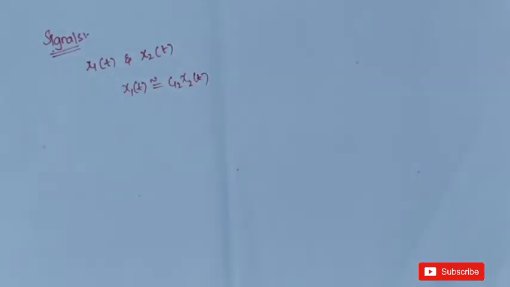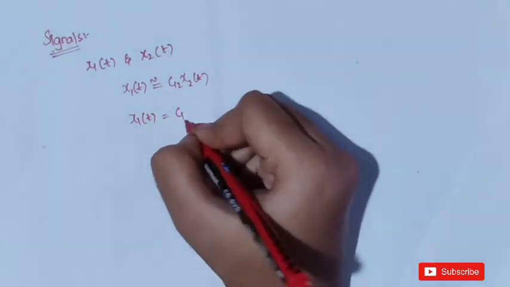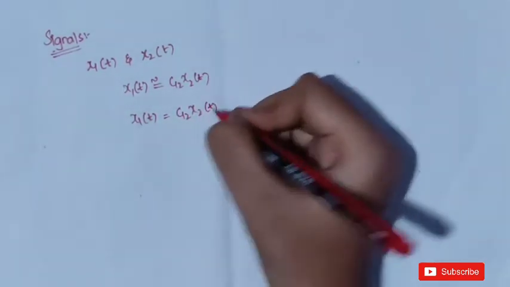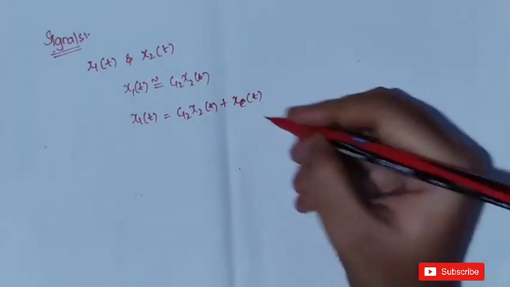Here c12 is a constant, which may be any value. If we want to equate x1 of t to c12 x2 of t, then there will be an error. So x1 of t is equal to c12 x2 of t plus xe of t. This xe of t is nothing but the error.